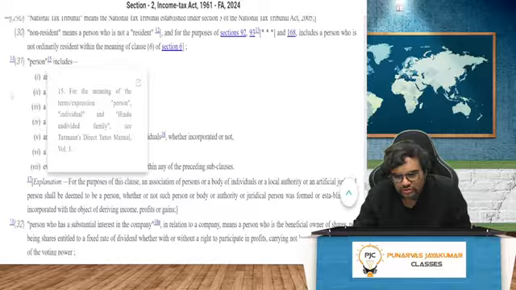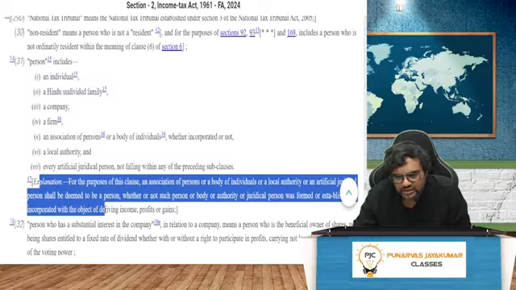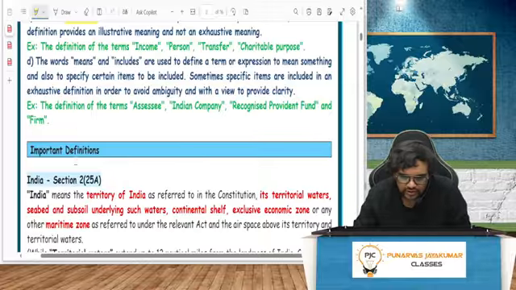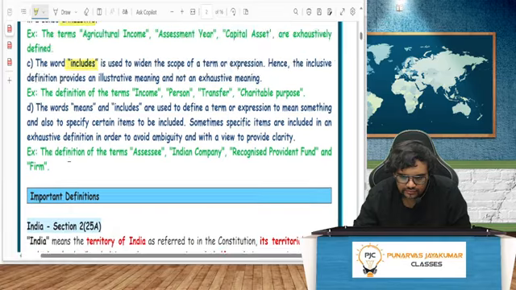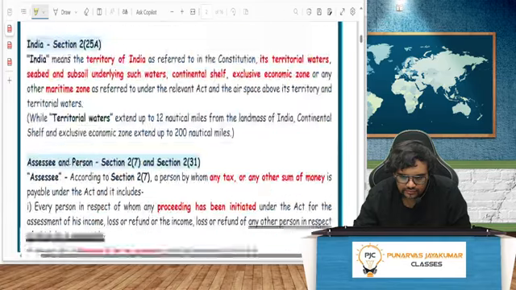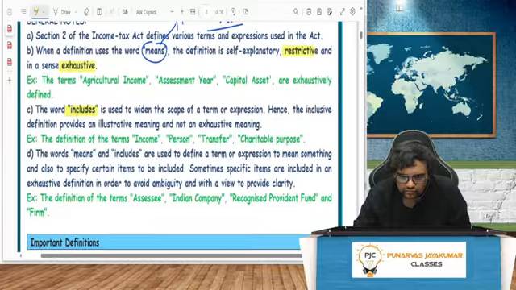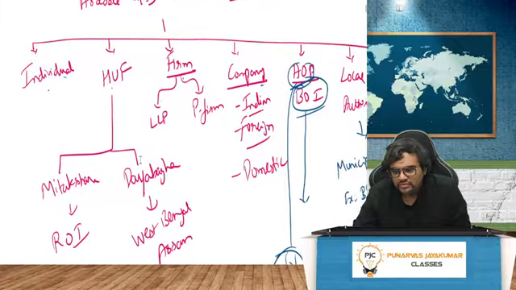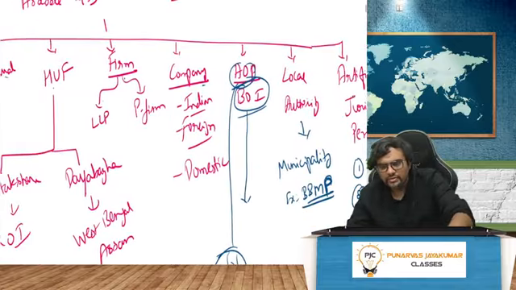There includes. This explanation is there to explain certain things. So here there is individual, HUF, firm, company, AOP, BOI, local authority and artificial juridical person. Everybody is covered.